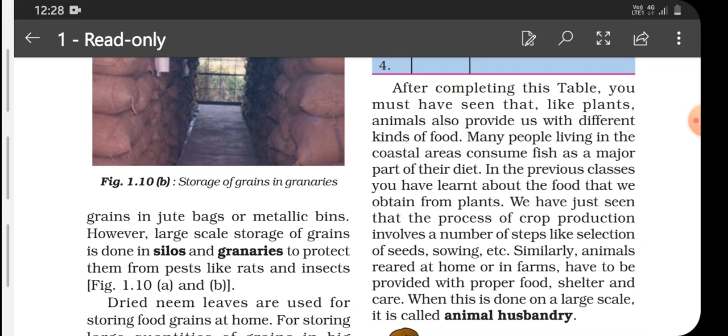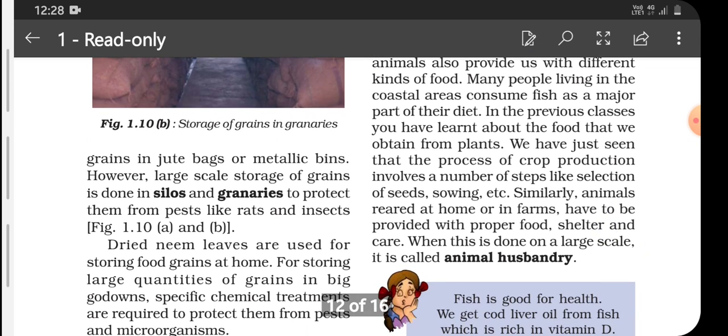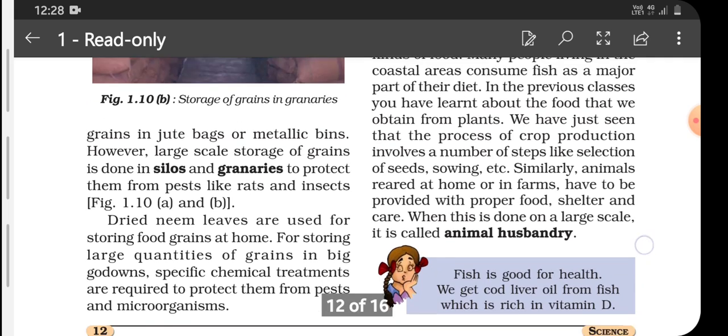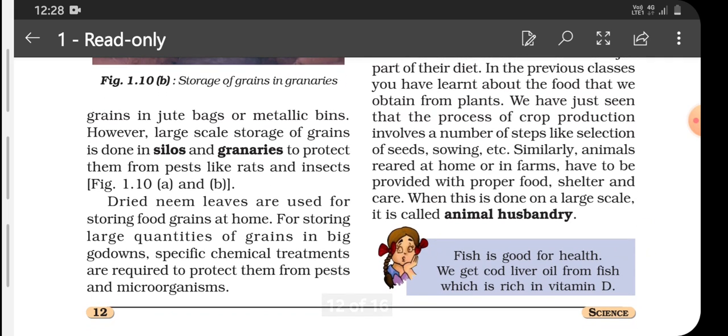We must have seen in the series of crop production, it involves a number of steps like selection of seeds, sowing, etc. Similarly, animals reared at home or in farms have to be provided with proper food, shelter and care. This is done on a large scale and this is called animal husbandry.